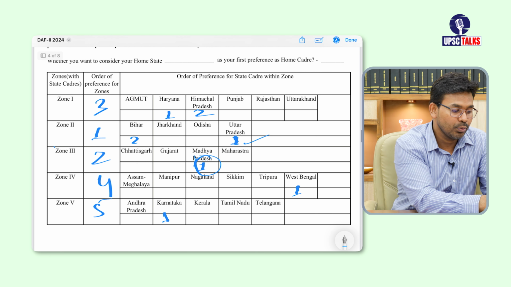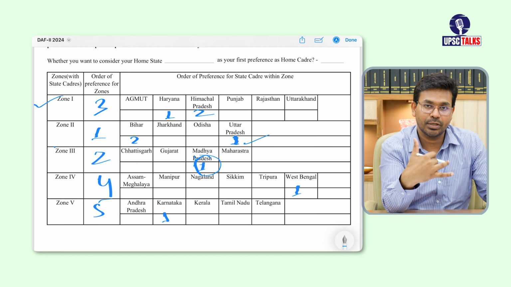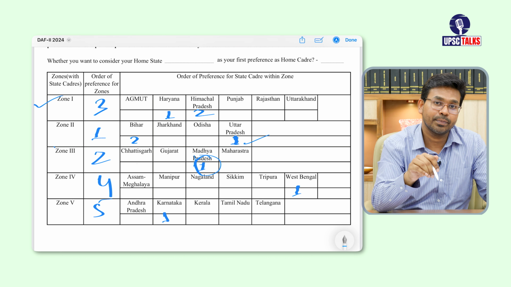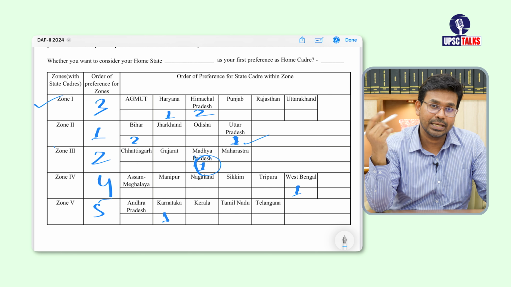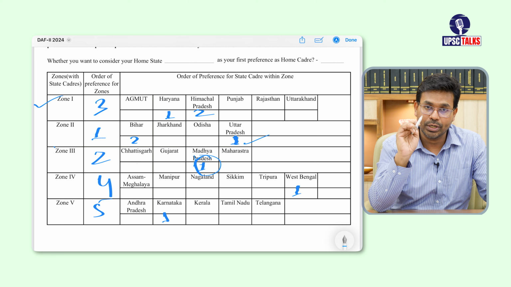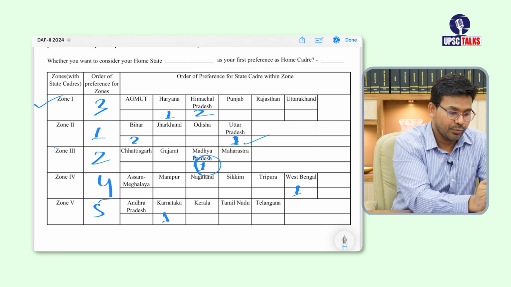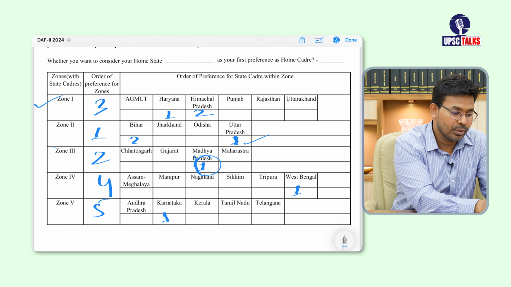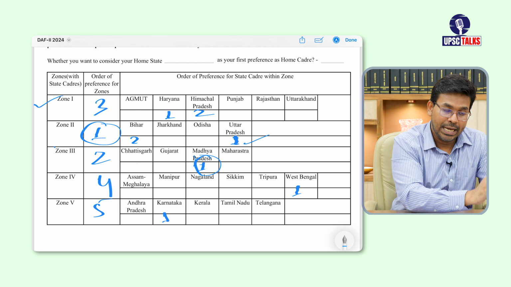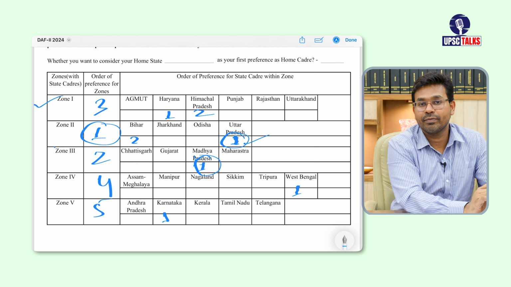So here what you need to do, if you are a person from Uttar Pradesh and you want to work in Uttar Pradesh after getting an All India Service like IAS or IPS, right, in that case you need to give first preference to the zone where your state lies. For example, here Uttar Pradesh lies in zone 2, so you have to give first preference to this zone, and then within zone 2 you have to give first preference to Uttar Pradesh.